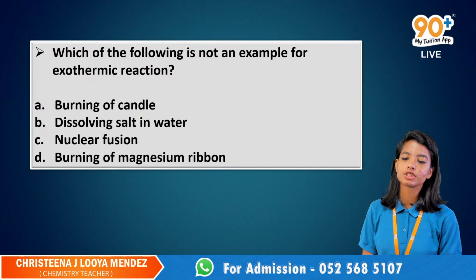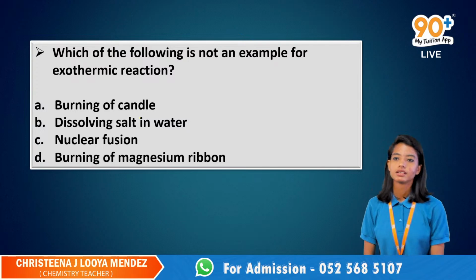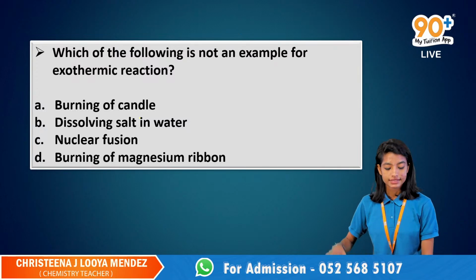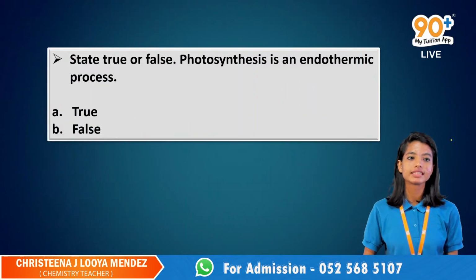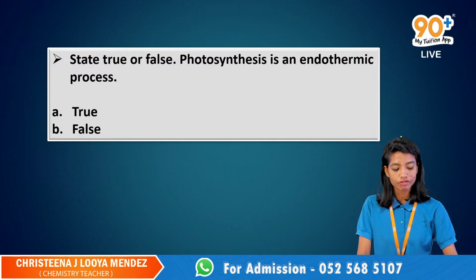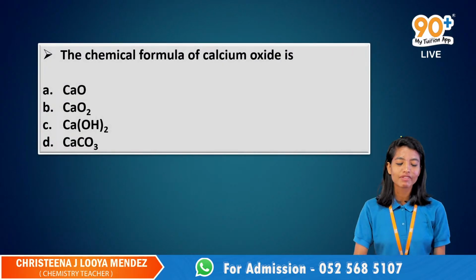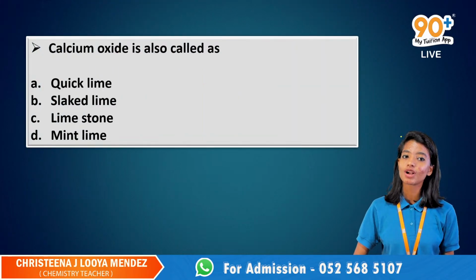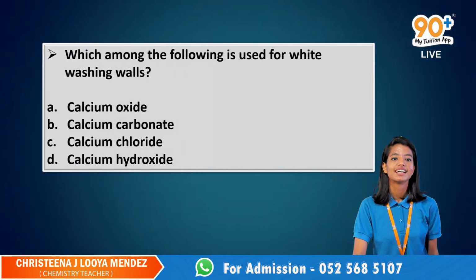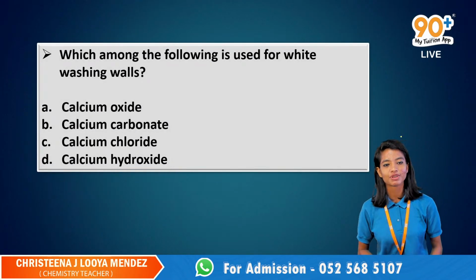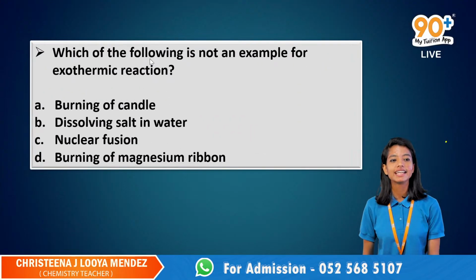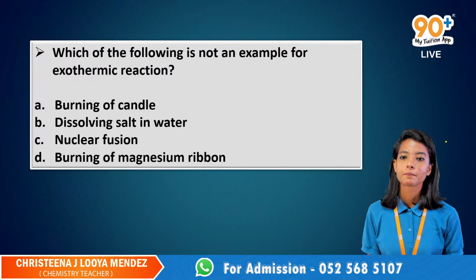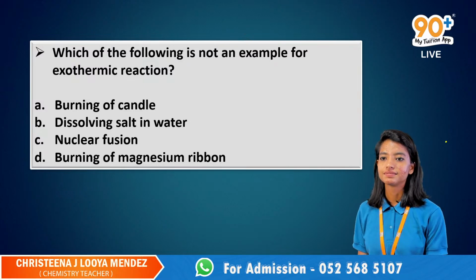So this is the first question, okay? Someone got 10 out of 10. And the second one: state true or false, photosynthesis is an endothermic process. And the chemical formula for calcium oxide. And calcium oxide is also called what? And which among the following is used for whitewashing of walls? So these are the 5 easy and simplest questions. 10 on 10. Very good.